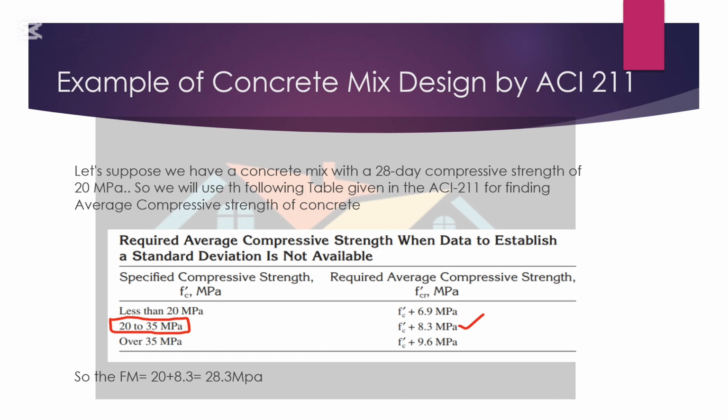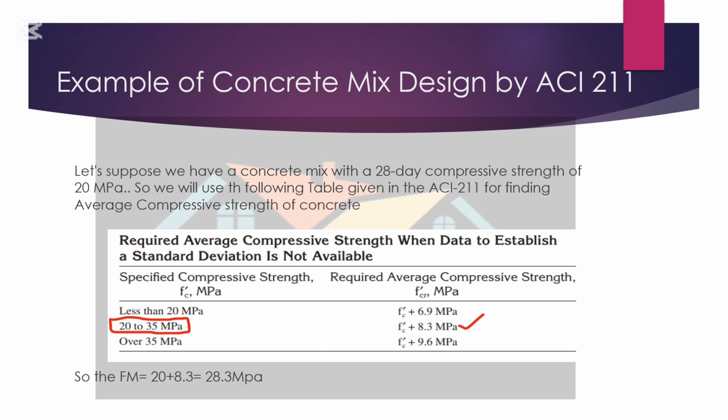Let's suppose the compressive strength after 28 days of a concrete is 20 MPa. So we will use the following table given in ACI for finding average compressive strength of concrete. Let's see in the table that we have a compressive strength of 20 to 35 MPa.